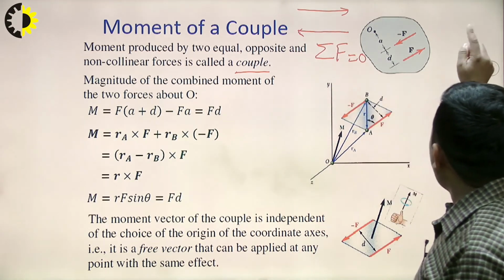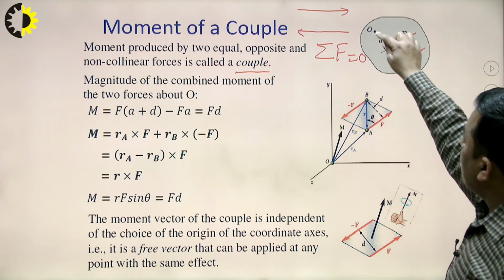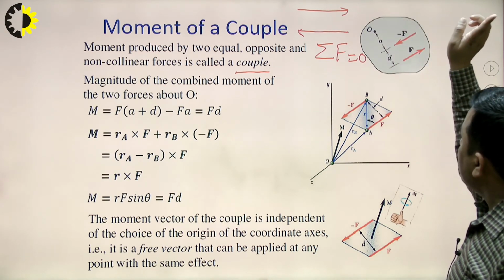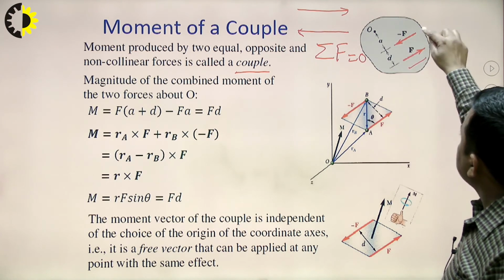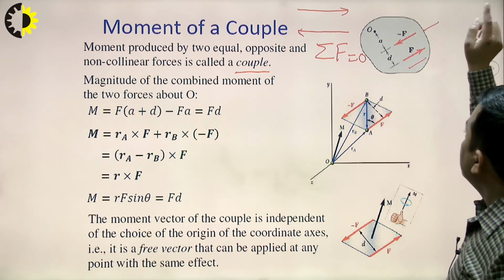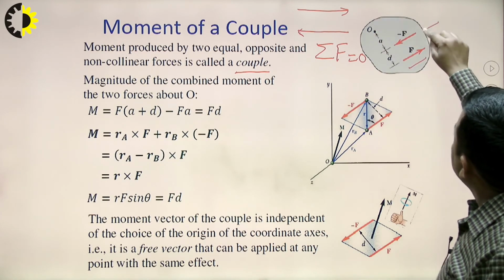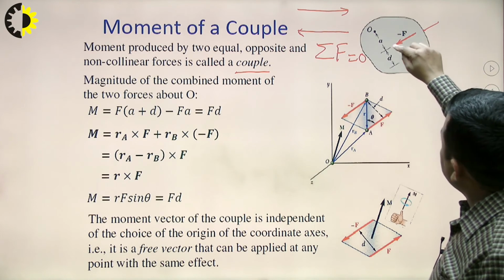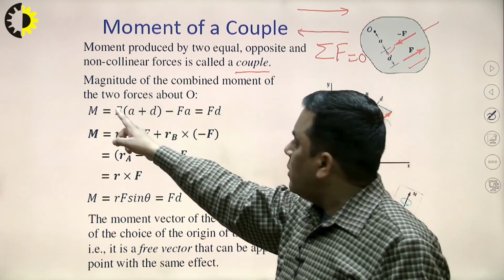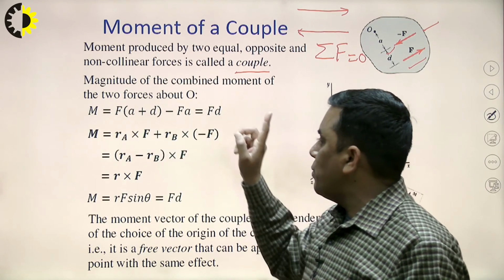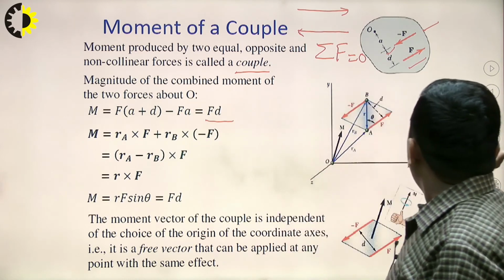So, for that I have taken two forces F and minus F, and the moment about point O. The distance of this force from point O is A, and of the other force A plus D. The rotational tendency because of F is anti-clockwise, and because of minus F is clockwise. So, the net moment, the net rotational effect, will be equal to F into (A plus D) minus F into A, which is equal to F into D.